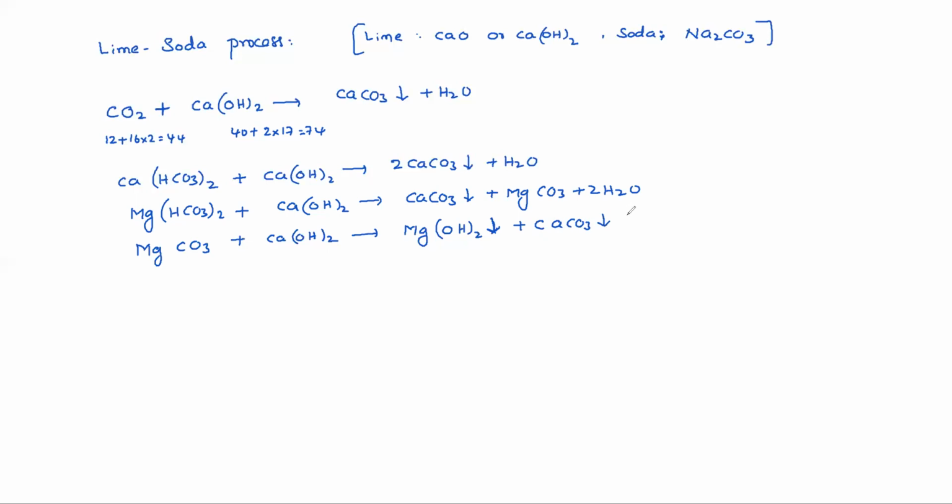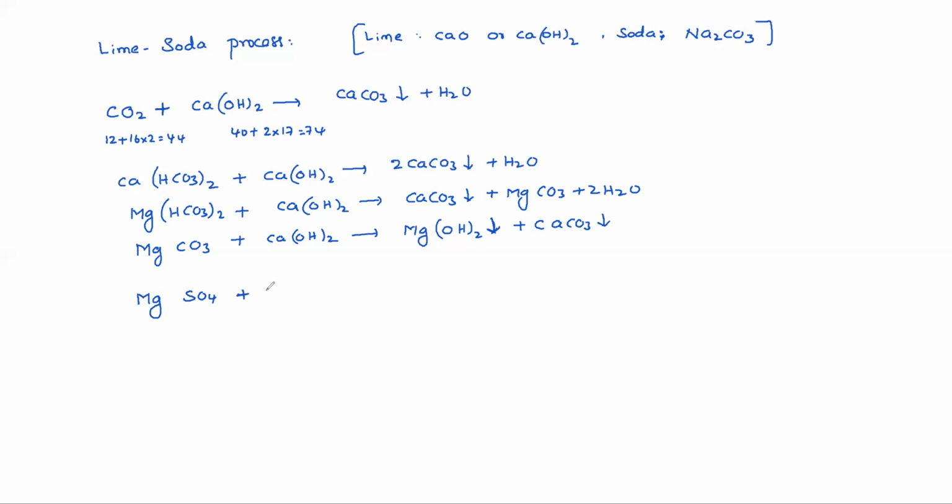So now you understood here the magnesium bicarbonate needs 2 times of lime. 1 mole of magnesium bicarbonate needs 2 moles of lime. So that you need to remember. Similarly, if you see MgSO4, magnesium sulfate, it is actually non-carbonate hardness, right?